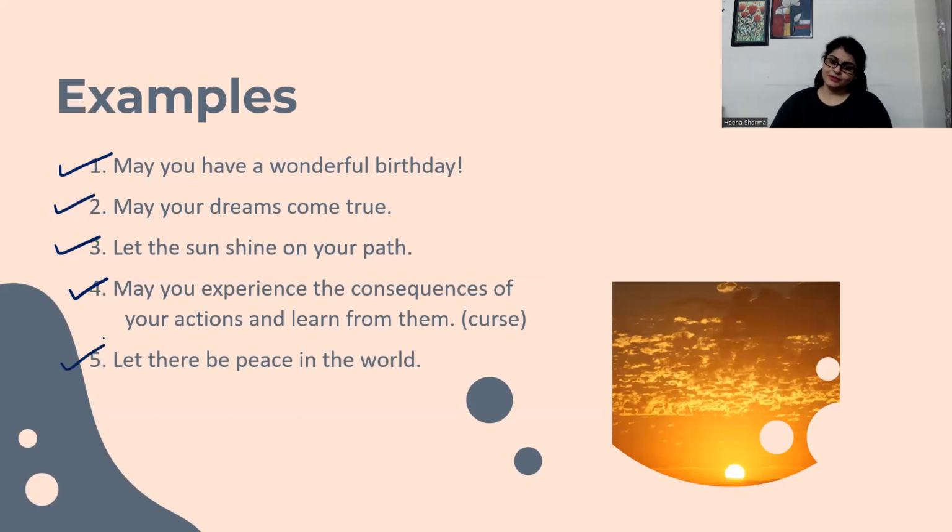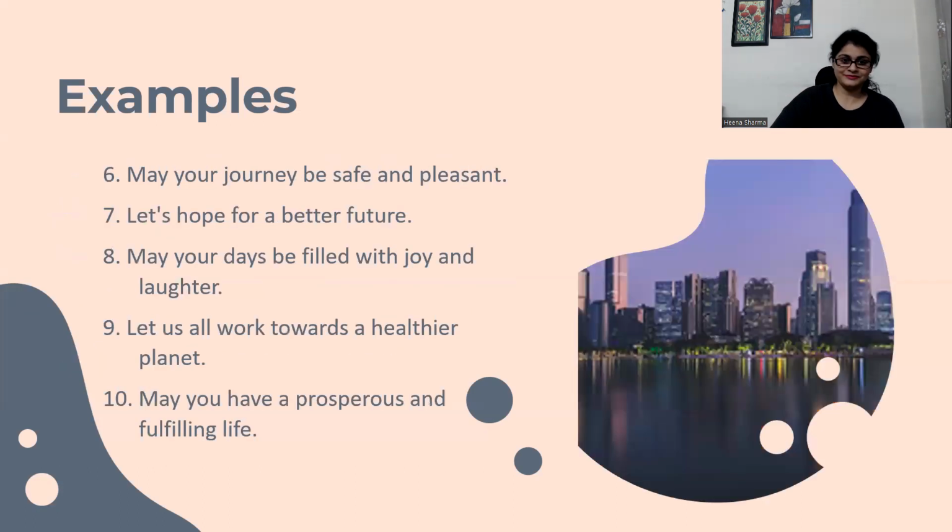Let there be peace in the world. Again, you are desiring something. May your journey be safe and pleasant. Wish. Blessing. Let's hope for a better future. Hope.